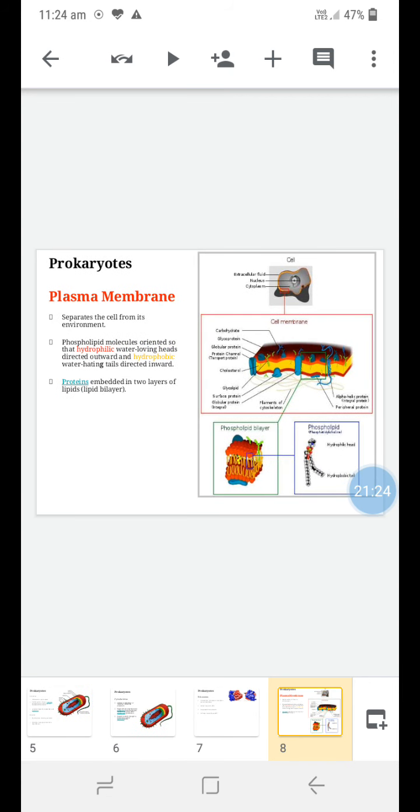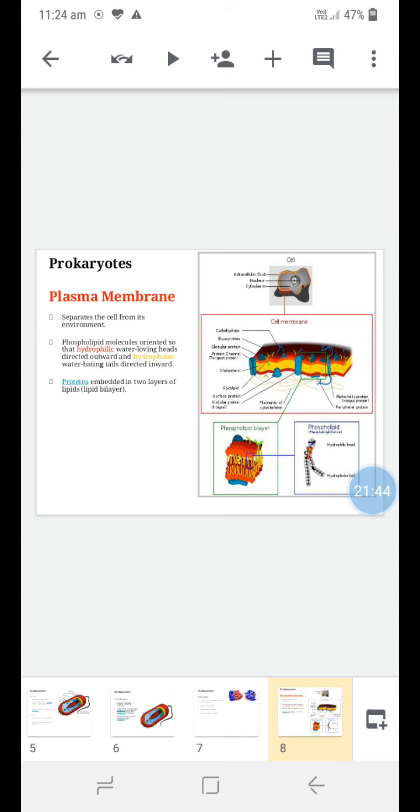Then the plasma membrane is also there in the prokaryotic cell, as a main part. It will separate the cell from its environment. That is the role of the plasma membrane or cell membrane. Lipid is there, as I told, and in that lipid, phospholipid is mostly present in the cell membrane.